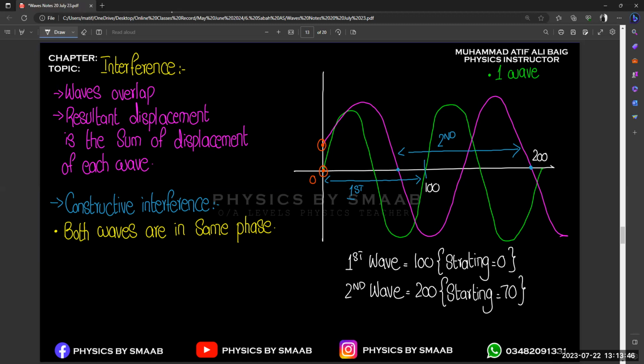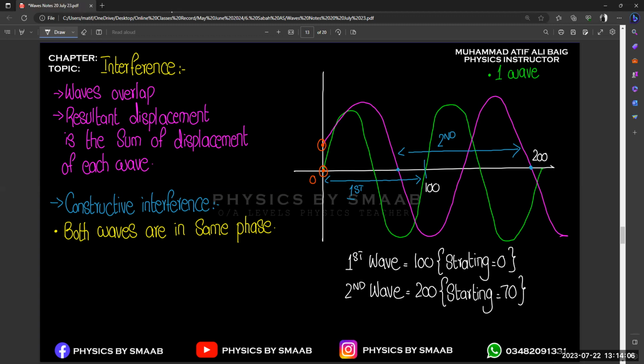So we can easily observe that there will be a difference of 70 degrees between two waves, because the starting point of the first wave is 0 and the starting point of the second wave is 70. So that's why there will be a difference in phase. So actually it depends upon the starting point, upon the formation of the wave.